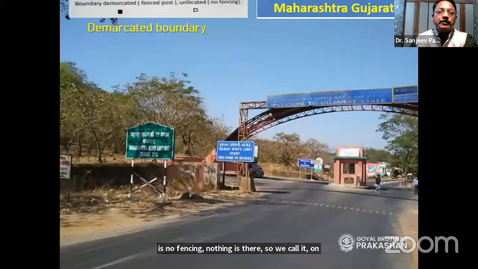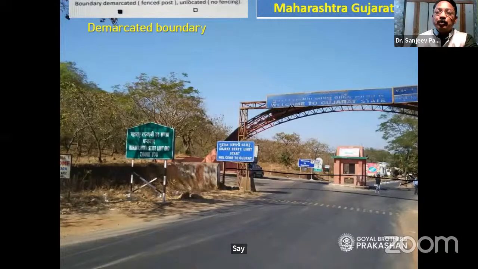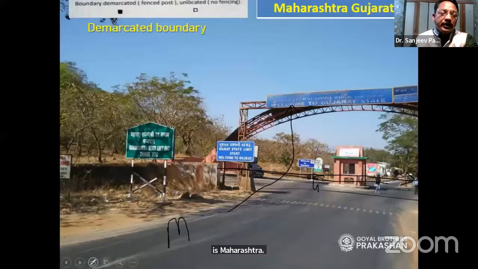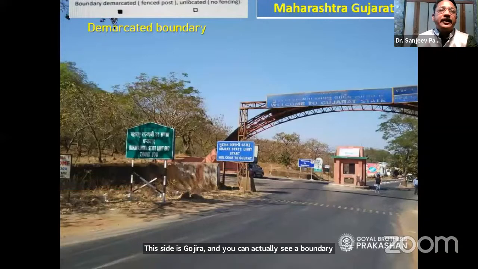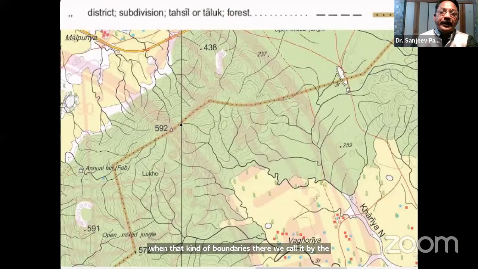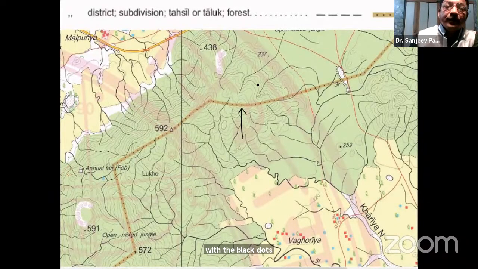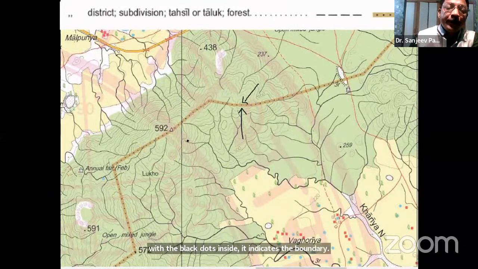Now look here. This boundary seems to have a well-defined boundary structure. See this. It's written here, welcome to Gujarat. This side is Maharashtra, this side is Gujarat, and you can actually see a boundary. When that kind of boundary is there, we call it a demarcated boundary. Now, in topographic maps, when you see this yellowish line with black dots inside, it indicates a Tehsil boundary. This is called Tehsil boundary.